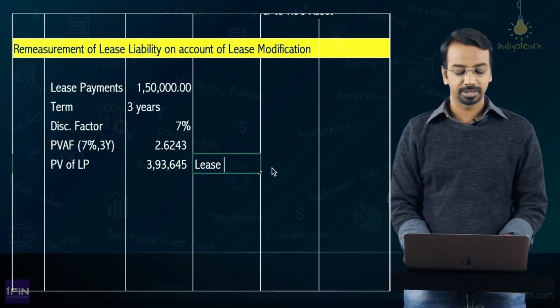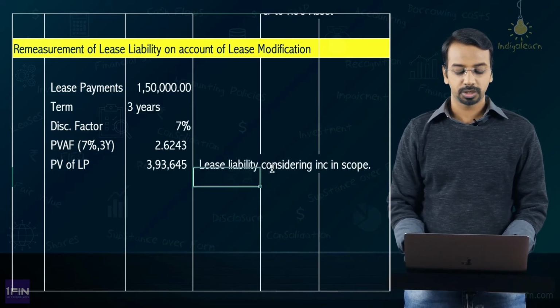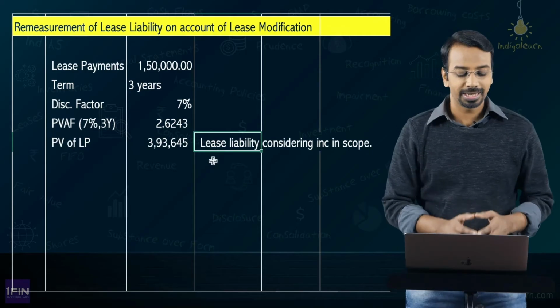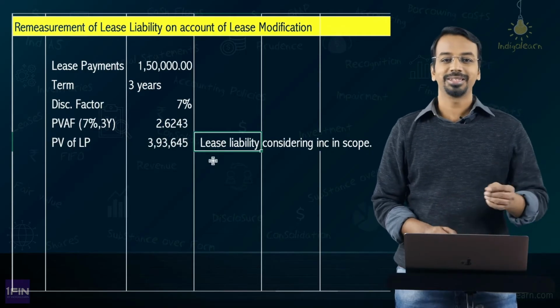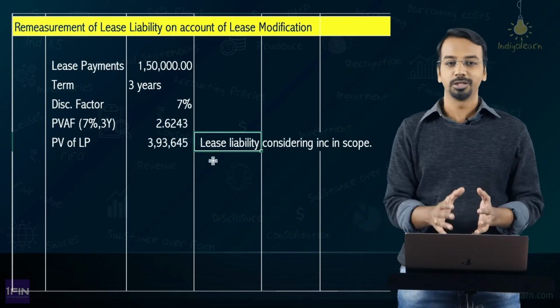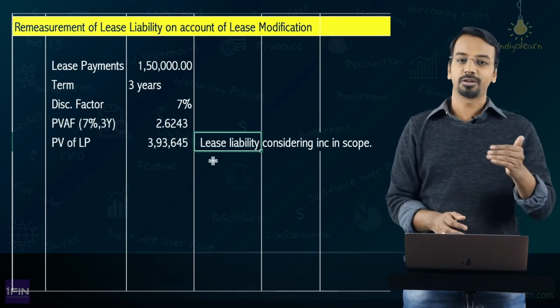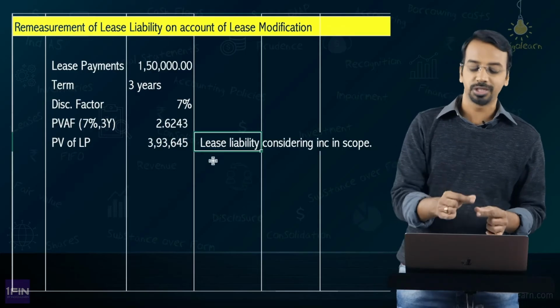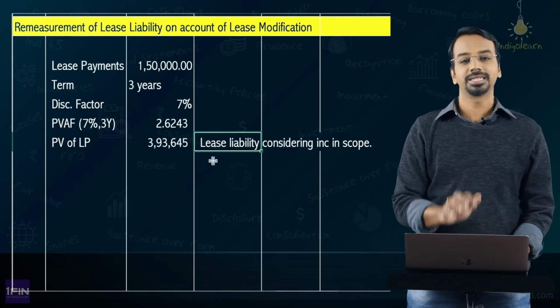So, lease liability considering increase in scope. Now, what do we do with this? What does this 393,645 represent? This 393,645 represents the lease liability considering the increase in scope, meaning to say, because you have increased the scope to 3,500 square meters and for a period of 3 terms, this would be the revised lease liability.